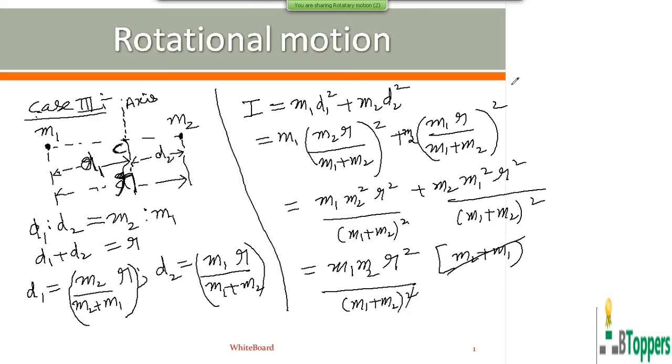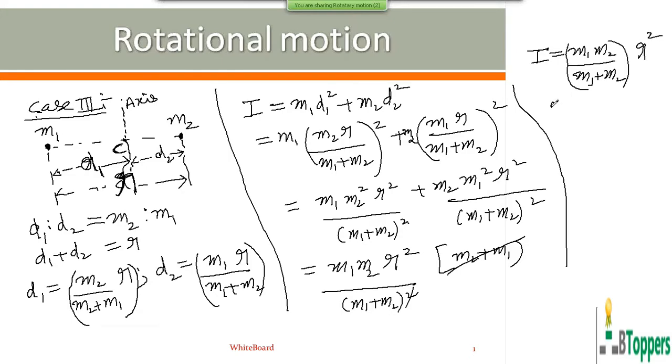So the moment of inertia of the system of the two point masses m1 and m2 about the axis passing through the center of mass of the system and perpendicular to the line joining the two point masses is given by m1 m2 by m1 plus m2 into r square. Or you can write I equal to nu r square, where nu equal to m1 m2 by m1 plus m2.